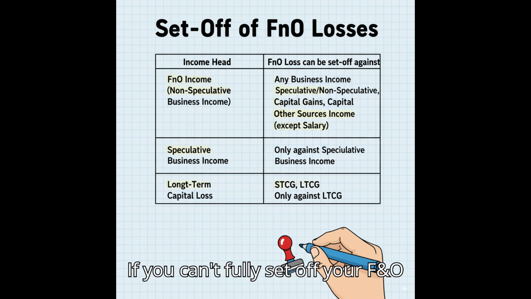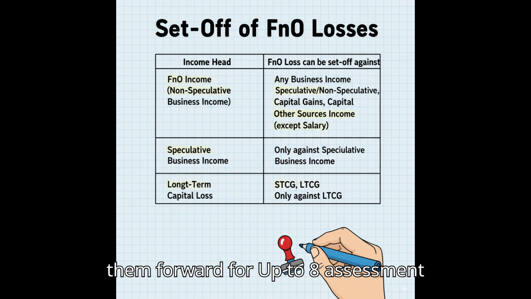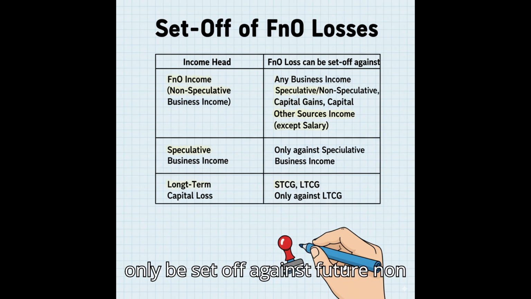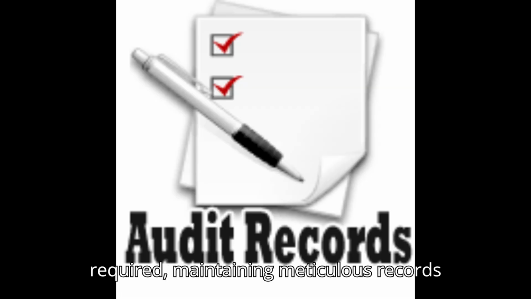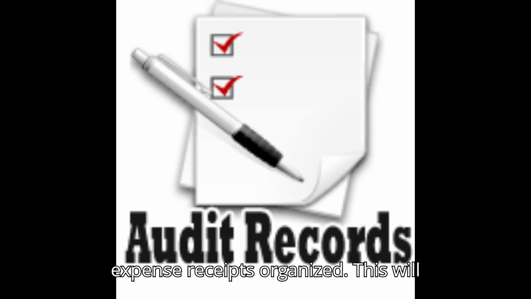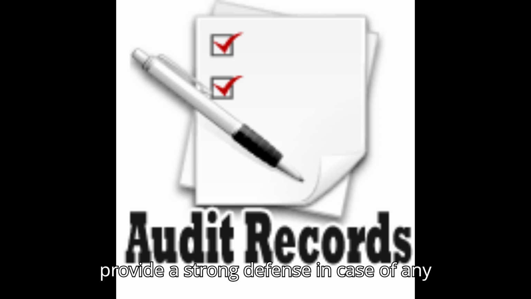If you can't fully set off your F&O losses in the current year, you can carry them forward for up to 8 assessment years. These carried forward losses can only be set off against future non-speculative business income. Regardless of whether an audit is required, maintaining meticulous records is paramount. Keep your contract notes, ledger statements, bank statements, and expense receipts organized. This will simplify your tax filing process and provide a strong defense in case of any scrutiny from the tax department.